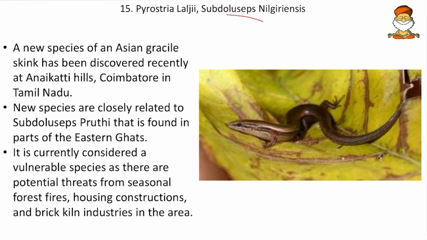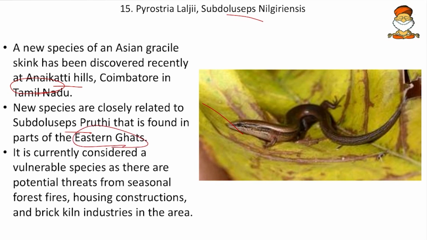Then the Subdoluceps nilgiriensis. So here a new species of Asian gracile skink has been discovered recently in Anaikatti hills of Coimbatore in Tamil Nadu. So friends, this is a skink, collectively called Asian gracile skink, and its name is Subdoluceps nilgiriensis. And friends, this new species is closely related to the Subdoluceps pruthi that is found in parts of the Eastern Ghats.